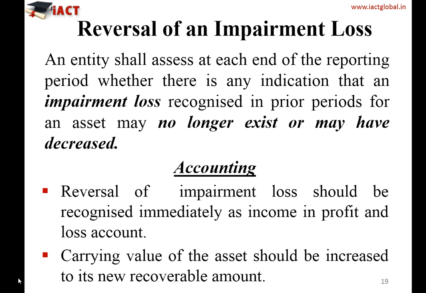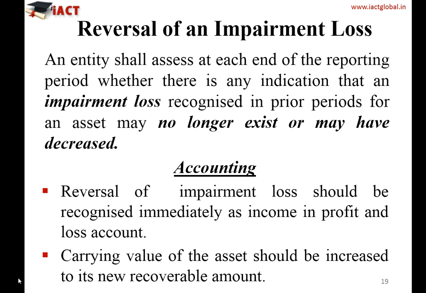Now, after understanding the measurement of impairment loss and how we recognize that in the books of account, there could be a reversal of impairment loss and how it could be done. So the entity shall assess at each reporting period whether there is an indication that an impairment loss recognized in a prior period for an asset may no longer exist or may have decreased.